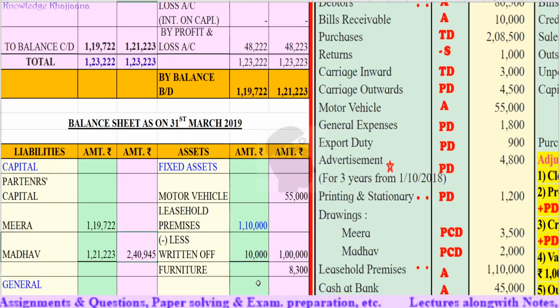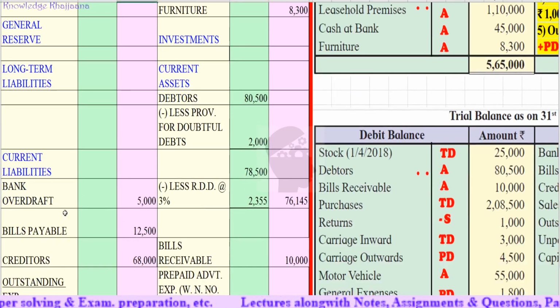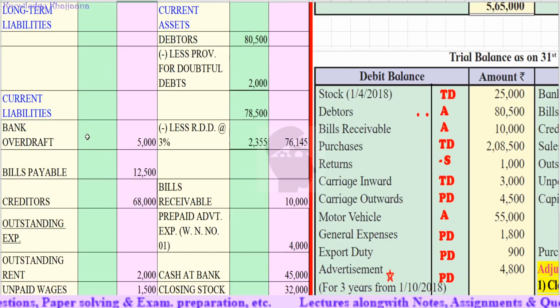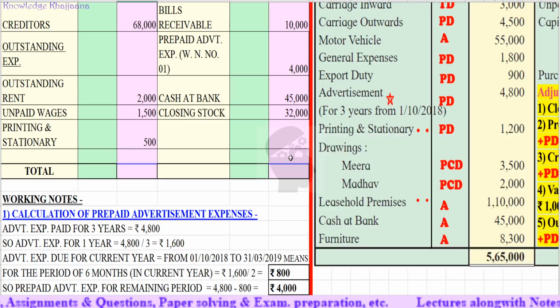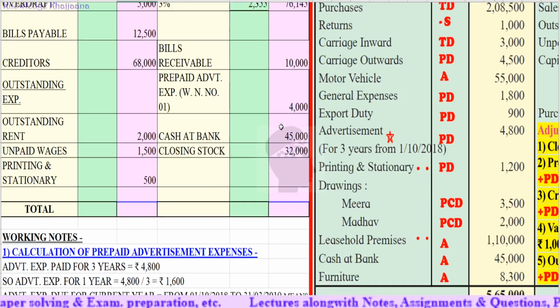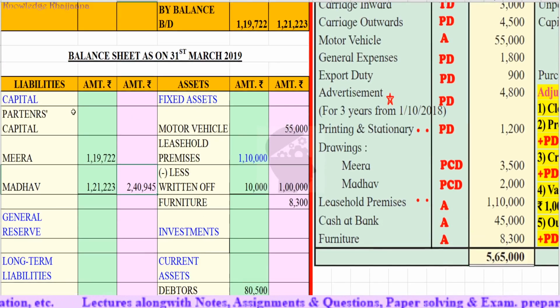Okay, as we have recorded all the entries from the trial balance and the adjustments to all of the accounts which come under the final accounts, like trading account, profit and loss account, partners' capital or current account, and balance sheet, simply we will do the total of all the items in the balance sheet.